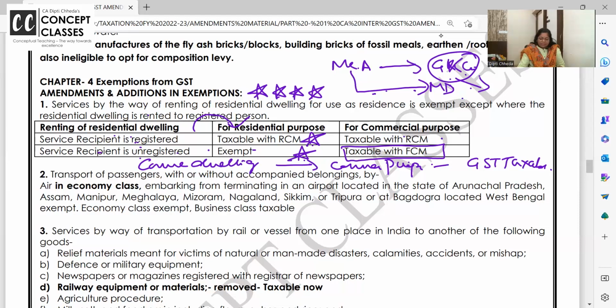Residential is given for commercial purpose. Commercial to commercial taxable. Residential to commercial 100% taxable. Both the cases: if the service recipient is registered, or I've given it for commercial purpose, you are registered, you pay the tax. Okay, you are not registered, but you are using it commercially, I will pay the tax. I mean, I will pay the tax means I will charge and pay to government, routine forward charge. FCM is forward charge mechanism. RCM is reverse charge mechanism.